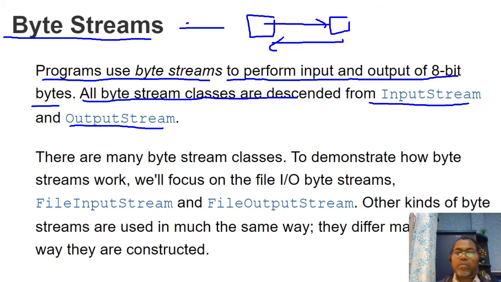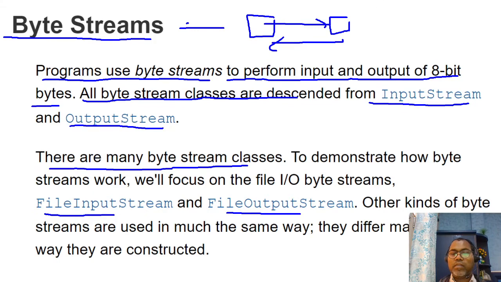There are many stream classes that help us work. Let's say I want to read and write from a file. There are classes like FileInputStream and FileOutputStream. Similarly, if you want to work with an array, there are ByteArrayInputStream and ByteArrayOutputStream. There are many byte stream classes, but we are focusing only on file input and output, so we are going to use FileInputStream and FileOutputStream.